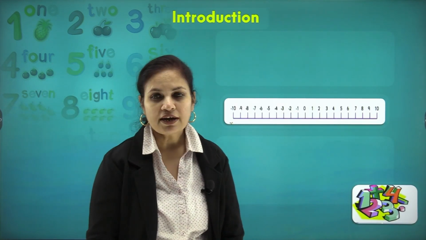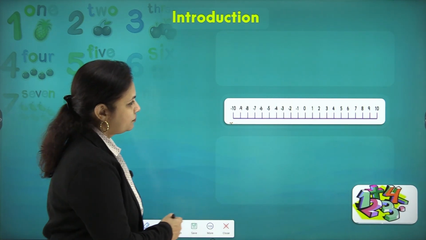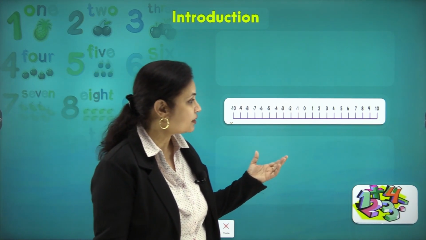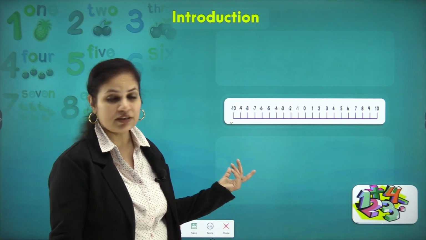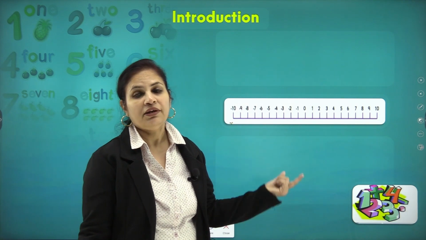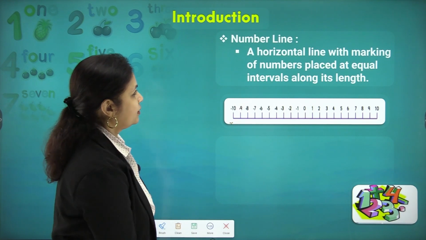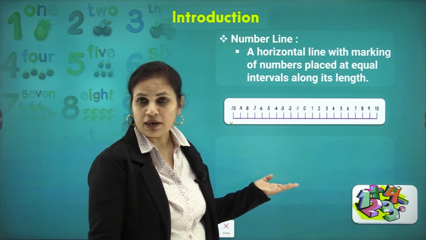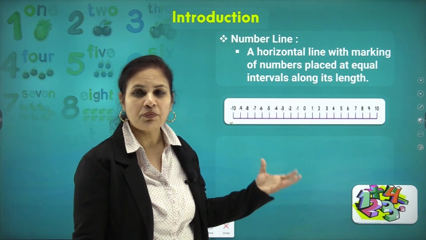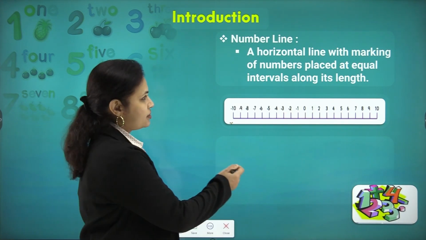Now, starting with representation of numbers on a number line. As I've told you earlier, this is a number line denoting the positive as well as the negative integers. 0 is the central value, and to the right of 0 we have the positive values, and to the left we have all negative values. So basically a number line is a horizontal line where we represent 0 along with positive and negative numbers, which extends indefinitely in both directions.